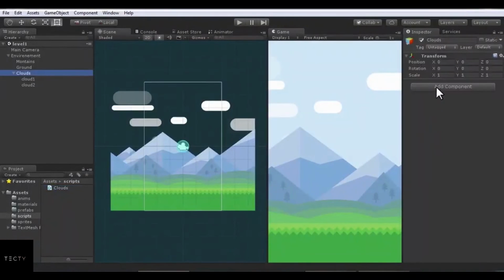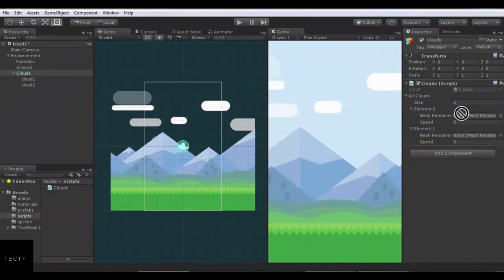Now on clouds add this script and the sizes too. Drag and drop both cloud and set their speed. When speed increases it looks like the wind is blowing fast.